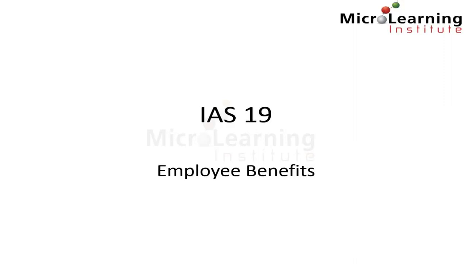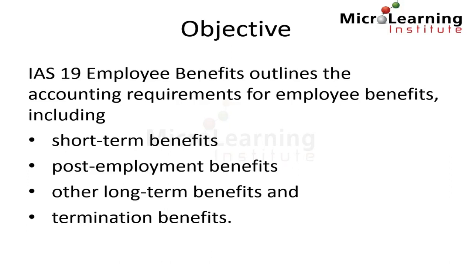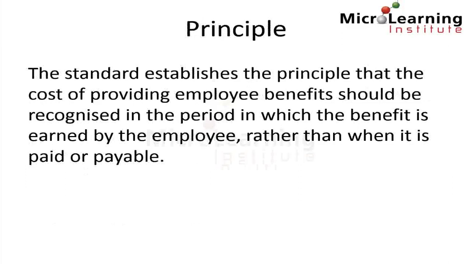In this tutorial we look at IAS 19 Employee Benefits. The objective of IAS 19 is to outline the accounting requirements for employee benefits, including short-term benefits, post-employment benefits, other long-term benefits, and termination benefits. IAS 19 establishes the principle that the cost of providing employee benefits should be recognized in the period in which the benefit is earned by the employee rather than when the benefit is paid or payable.